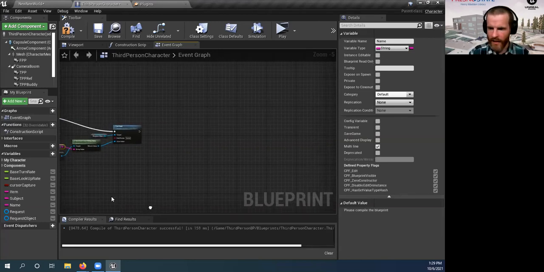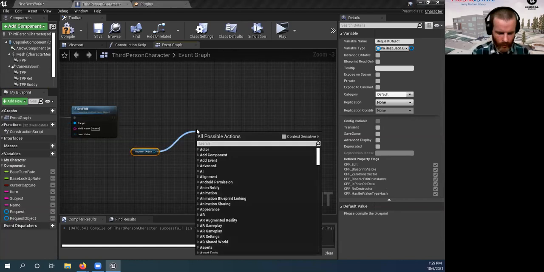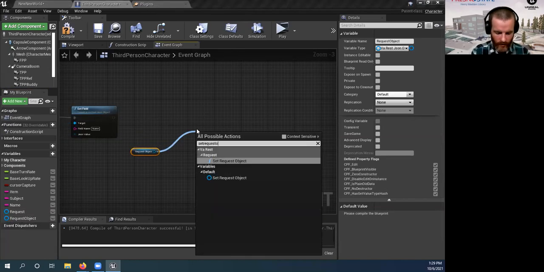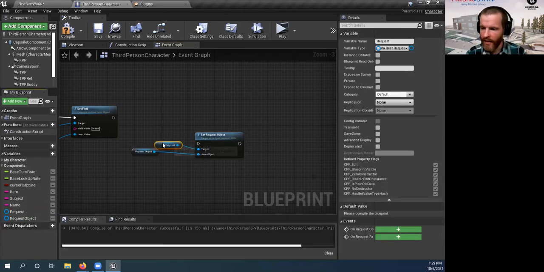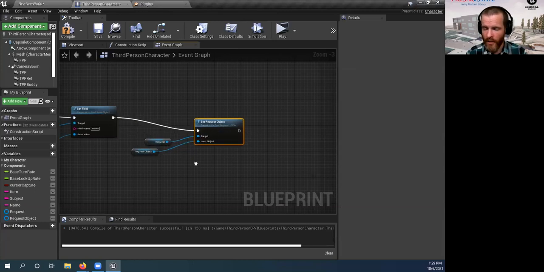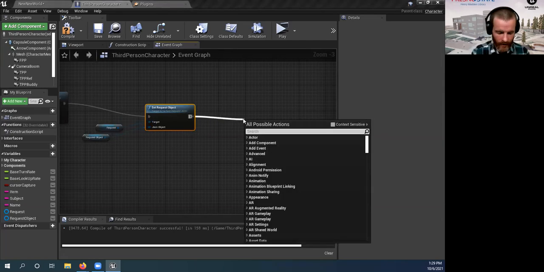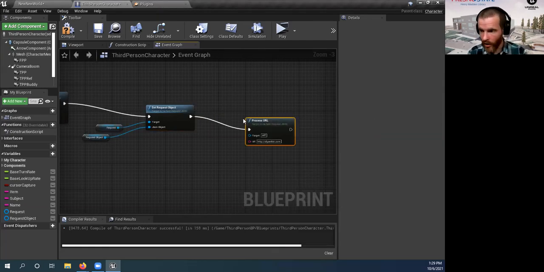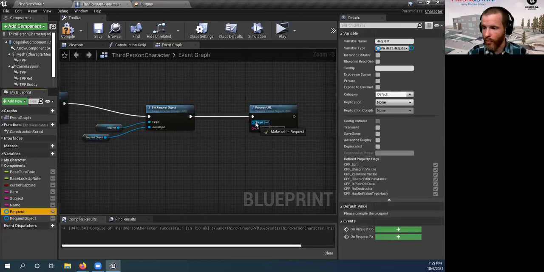Let's see. So now let's get the request object here, and we need to set request object. Yes, set the request object. We're saying for this request, make this request object that we told you to get, the request object, JSON stuff. And then the last thing we need to do here is process the URL. In other words, we're going to send this someplace in a URL. Again, the target will be the request. Send this request to a URL.